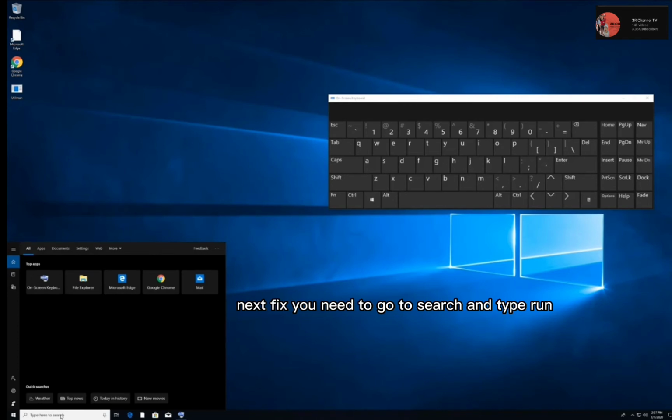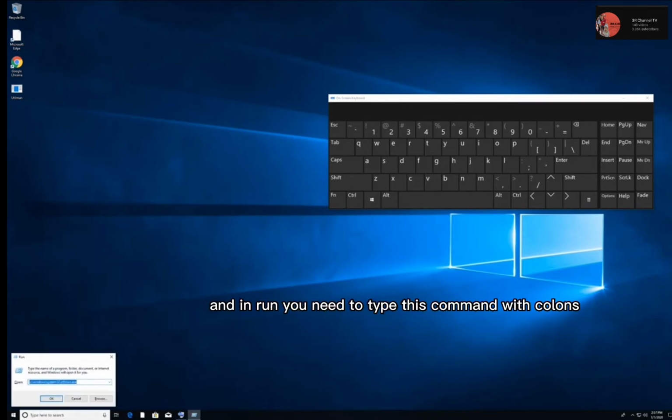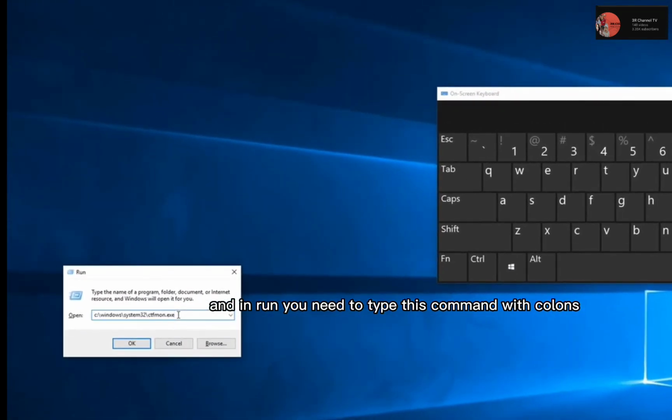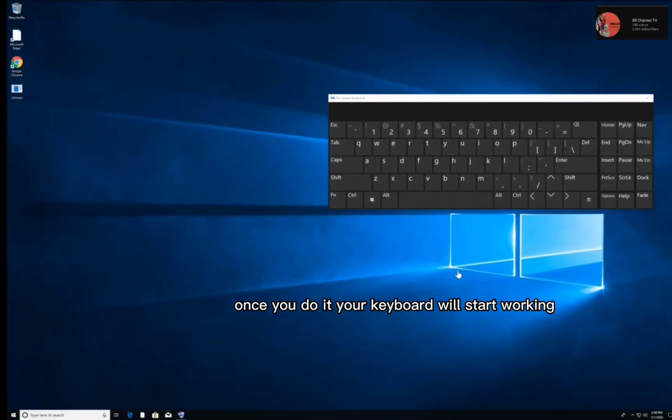Third solution. Next fix, you need to go to search and type Run. And in Run, you need to type this command with colons. I'll leave this command in the description, so you can copy and paste it and press OK. Once you do it, your keyboard will start working. If it doesn't work, I have another one.